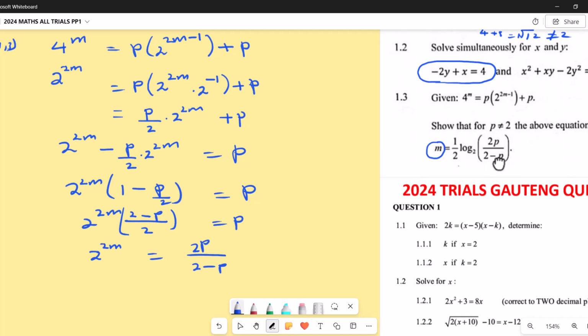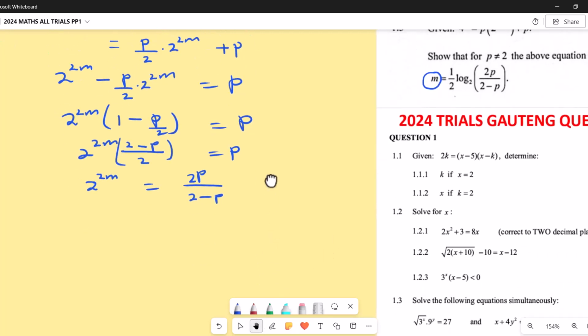Now as you can see here, this is the exponential form, so I must introduce logarithms now. Note that the base is always the same, so the base here is 2, which means that I'm going to change from exponential to logarithmic notation. I'm going to write 2m equals to log base 2 of 2p over 2 minus p.